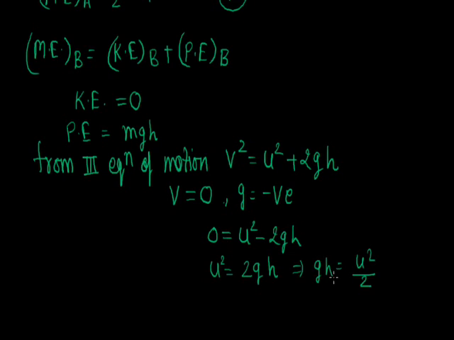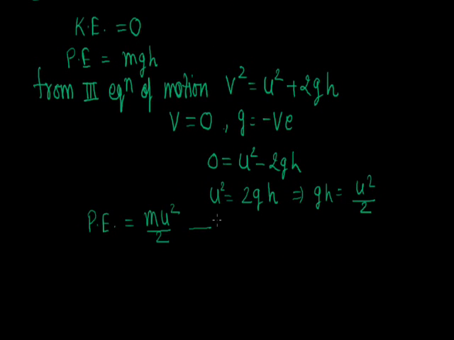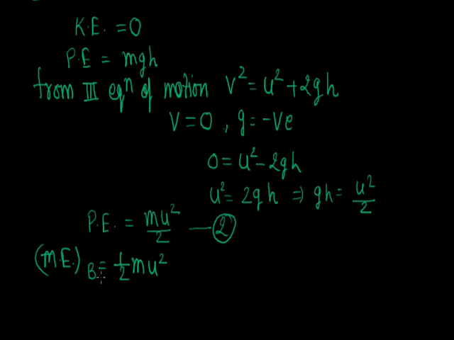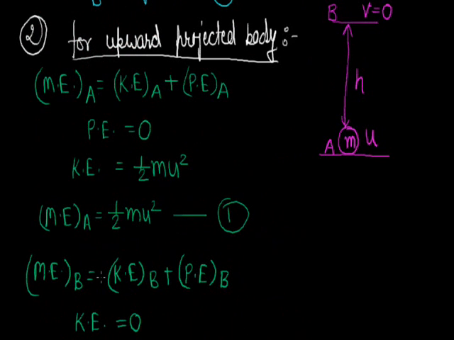When we put the value of gh from this equation into the expression of potential energy, we get potential energy is m u square by 2. Equation number 2. So total mechanical energy at point B will be half m u square, and from equation 1 and equation 2 we can conclude that the total kinetic energy at point A is totally converted into potential energy at point B.